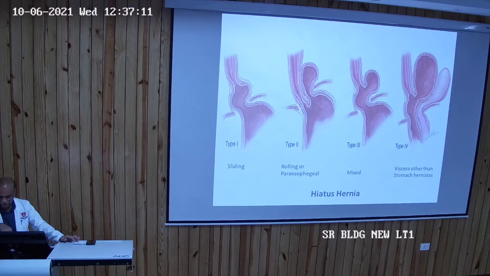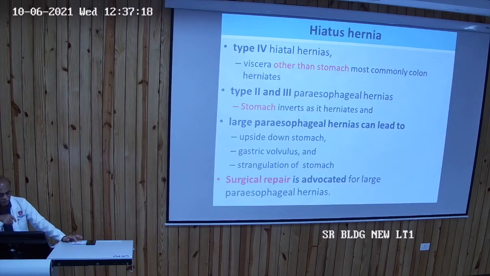So when viscera other than the stomach herniate, it is labeled as type 4. Surgical repair is advocated in hiatus hernia.